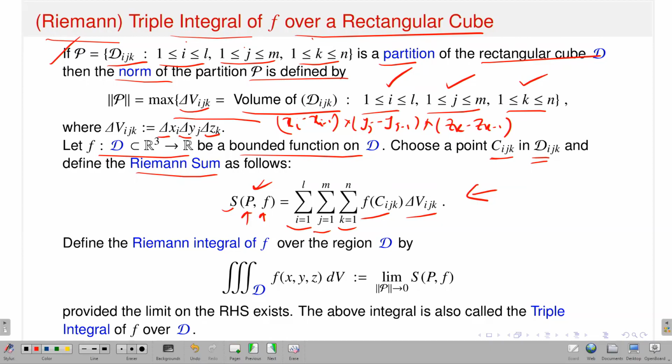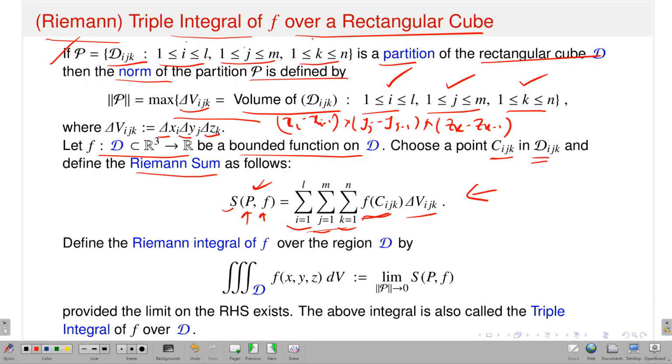So, you consider the partition, you make the sub-rectangular cubes, called D suffix ijk, take a point inside that sub-rectangular cube, let it be C suffix ijk, then you take the value of the function at Cijk times the volume of your sub-rectangular cube, and then you add over all the indices i, j and k. Okay. So, this forms what is called the Riemann sum.